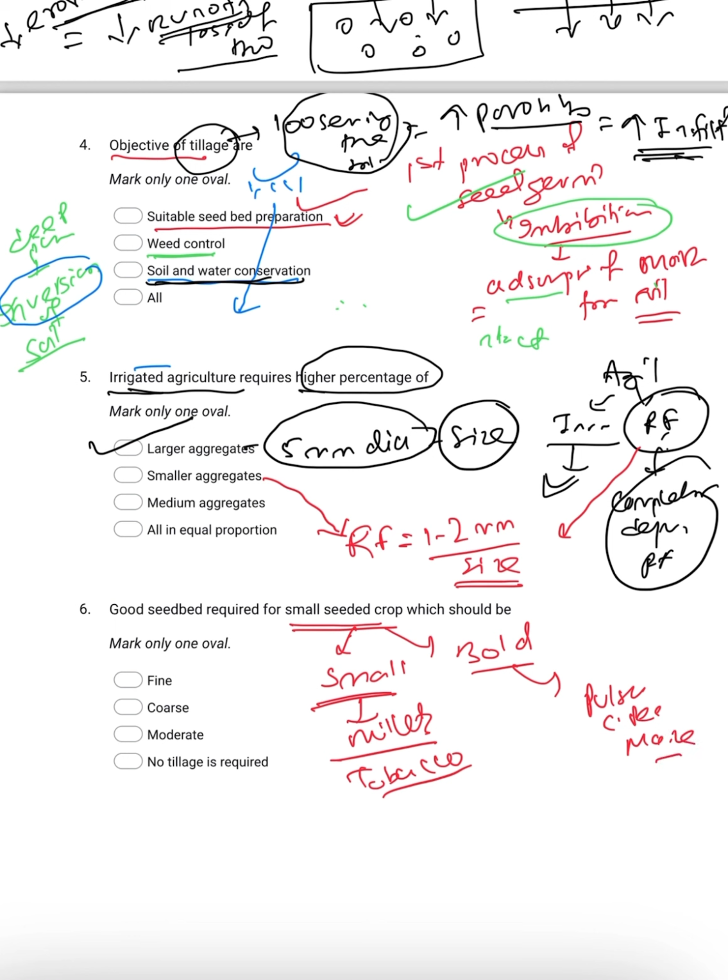So in this condition, for small seeded crops, obviously the fine seed bed. What type of seed bed do I require? We require a fine seed bed, so the answer will be fine. For bold seeded crops, a moderate seed bed will be required.